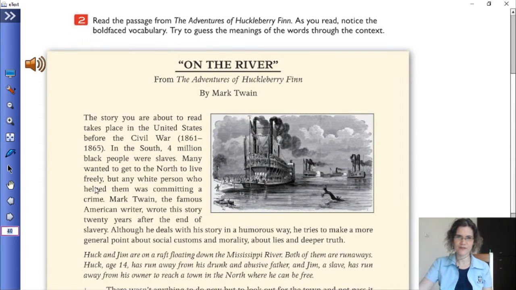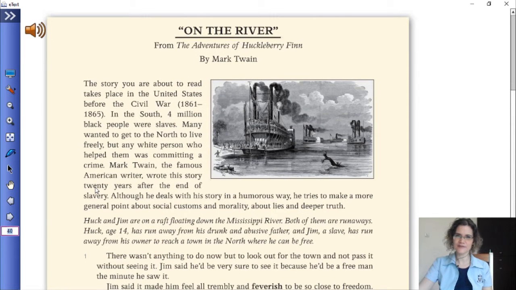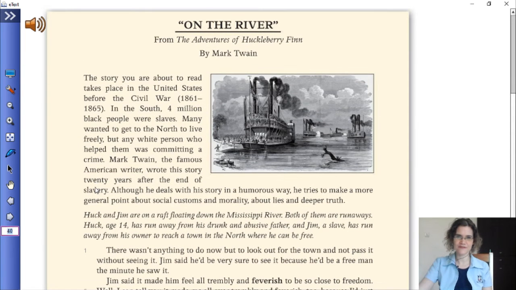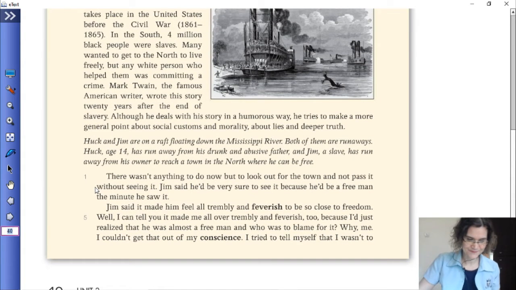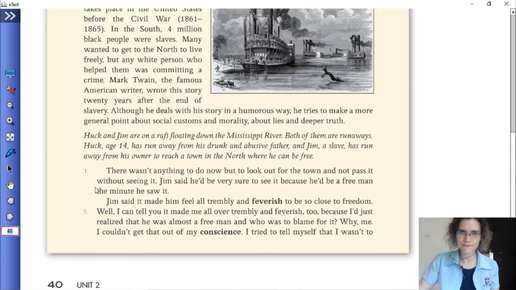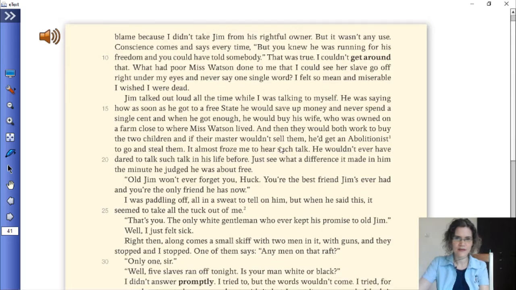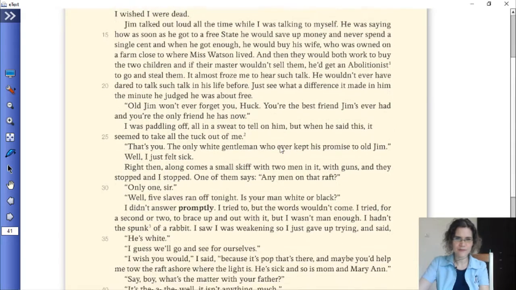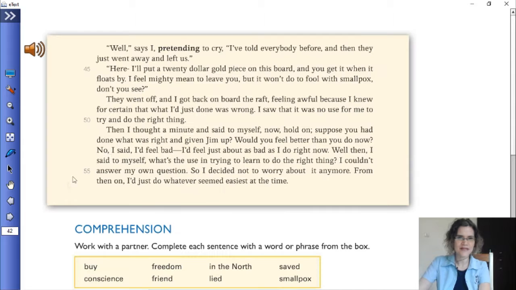Oh, that's such a cute picture, yeah? This is an old story from The Adventures of Huckleberry Finn. Love it. Okay, we've got feverish, conscience. Okay, to the next page, we have get around, reach up, down, we get promptly. And we go to the next page, pretending.